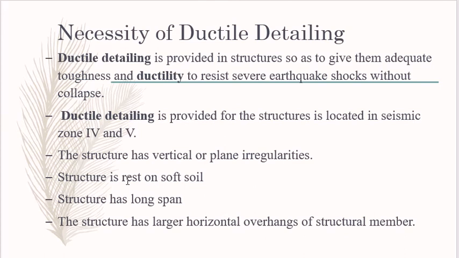Next, the necessity of ductile detailing. Ductile detailing is provided in a structure so as to give it adequate toughness and ductility to resist severe earthquake shocks without collapse. It is provided when the structure is located in seismic zone 4 and 5, the structure has vertical or plan irregularities, the structure rests on soft soil, or the structure has a long span and larger horizontal overhangs of structural members. These are some necessities considered while designing any building in an earthquake zone.